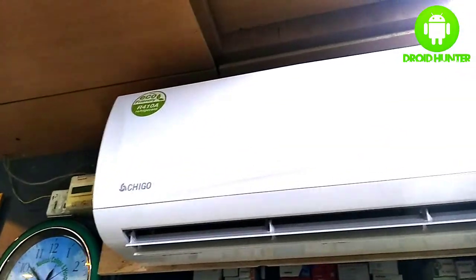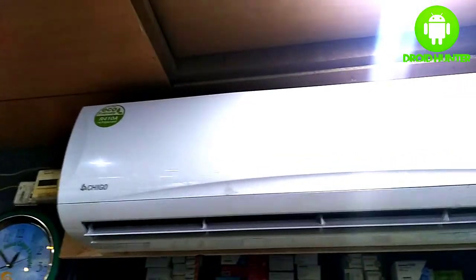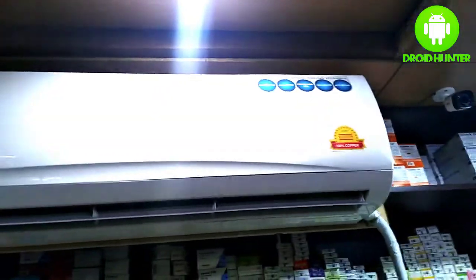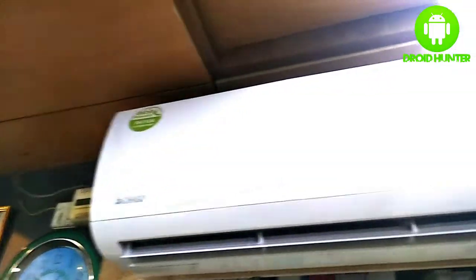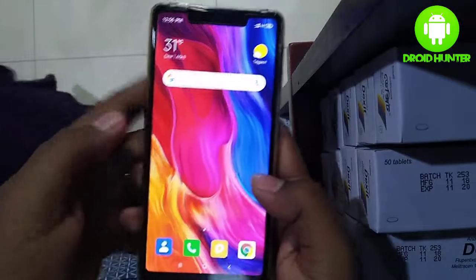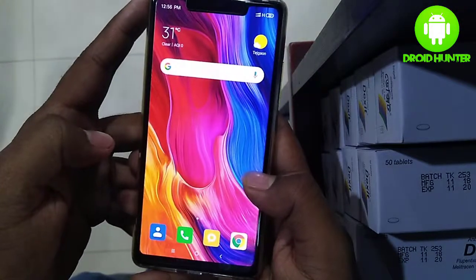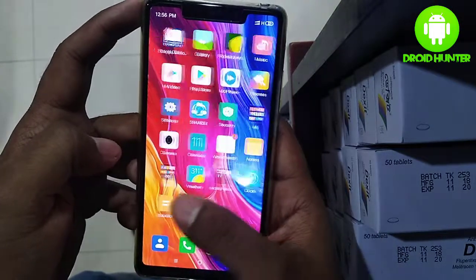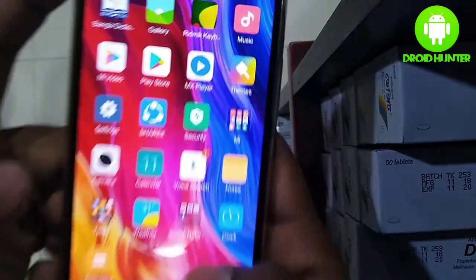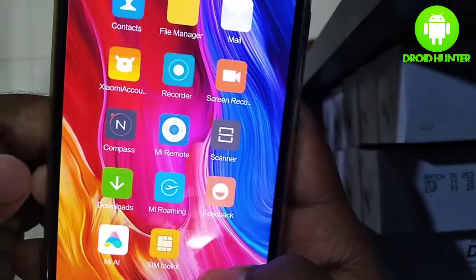This is our new AC of my office, and today I'm going to show you how to use Mi Remote for AC to control it easily. Let's go on. Here is my Xiaomi phone, Mi 8, and my AC. At first, you need to go to the Tools folder and open the Mi Remote app.